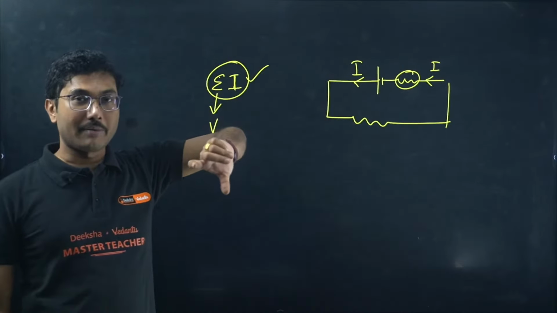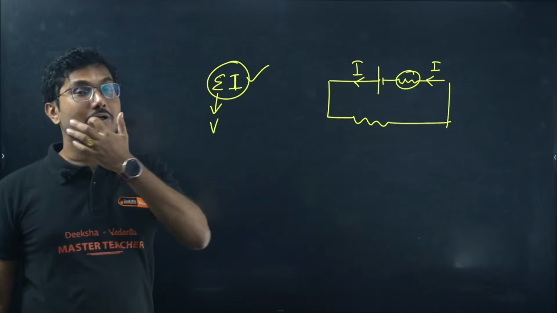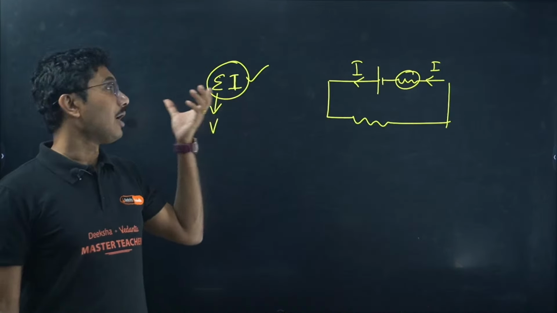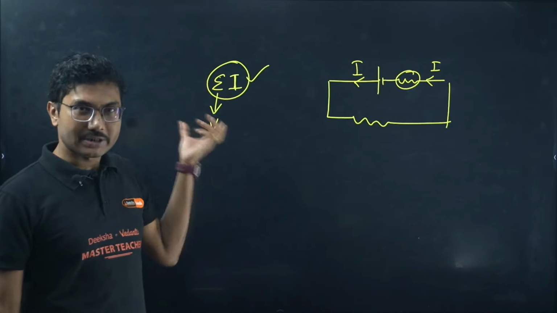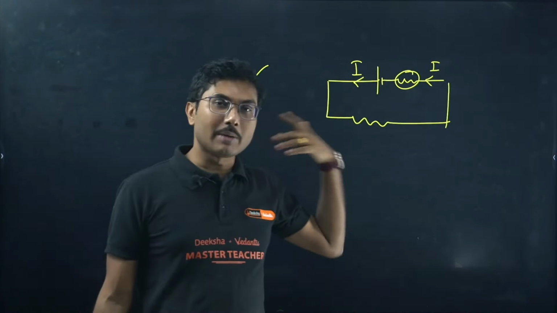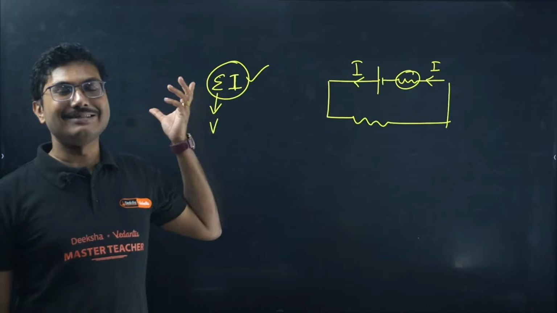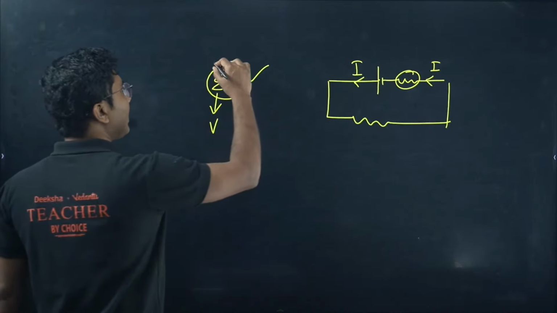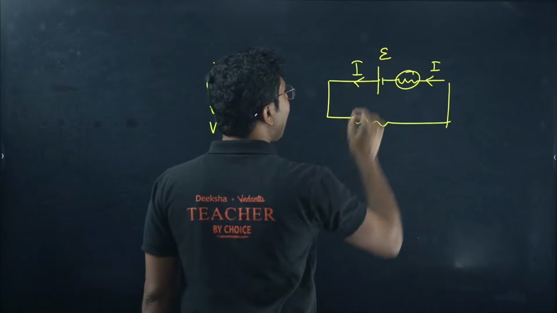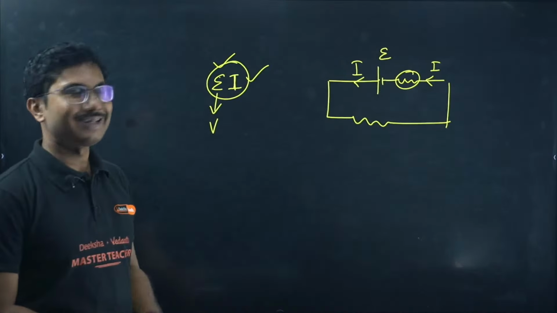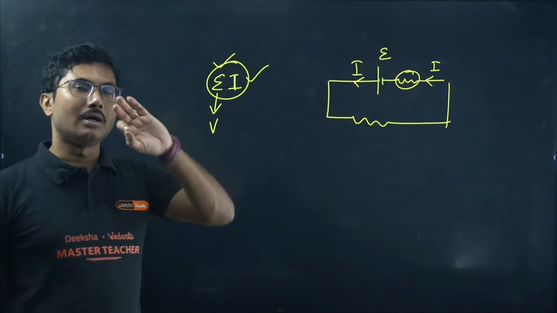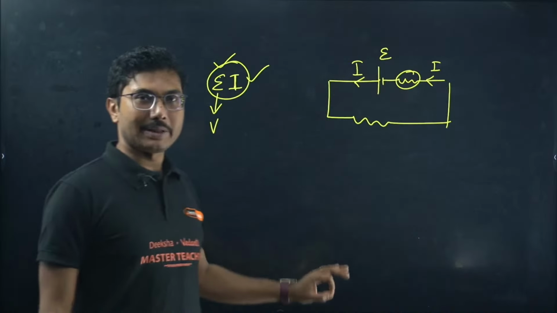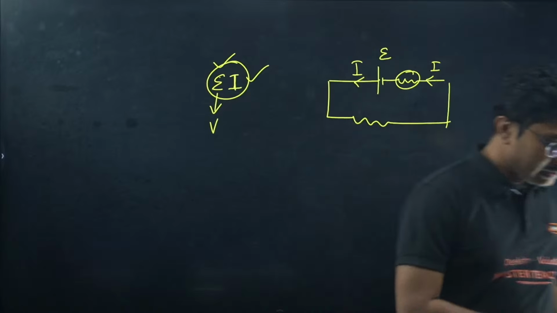Terminal voltage power dissipated is on the resistance, and it is actually the useful power. The cell will expend this much amount of power, but not all the power spent by the battery is useful if the battery has an internal resistance. So remember that. Epsilon is the EMF of the cell, and I is the current passing through the cell, then epsilon into I is the power dissipated by the battery. So power dissipated by the battery, power dissipated by the resistance, all doubts are cleared.